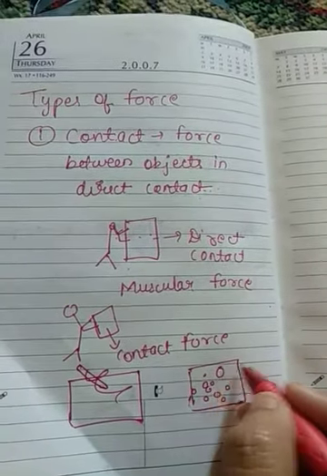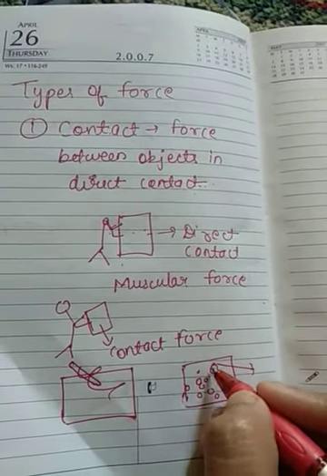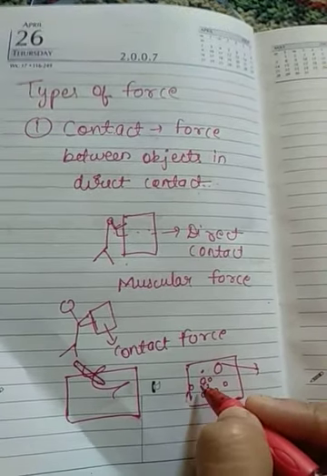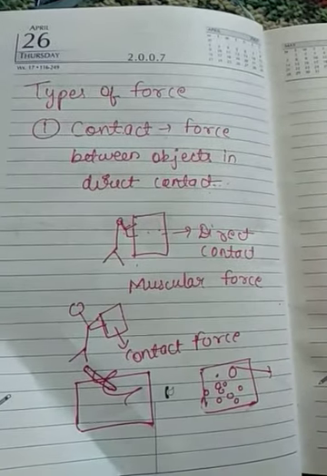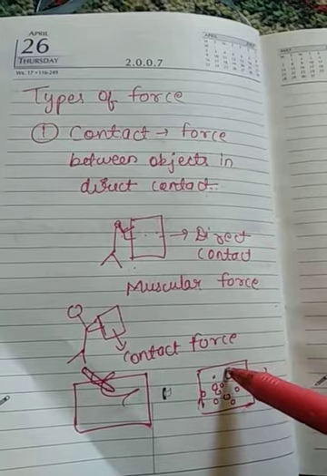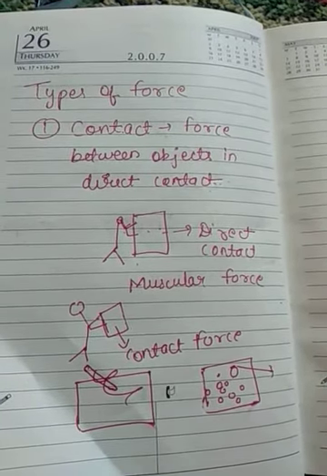As the person applies force on one striker, the striker starts moving, and this is also an example of contact force. Here also the hand is in direct contact with the striker.